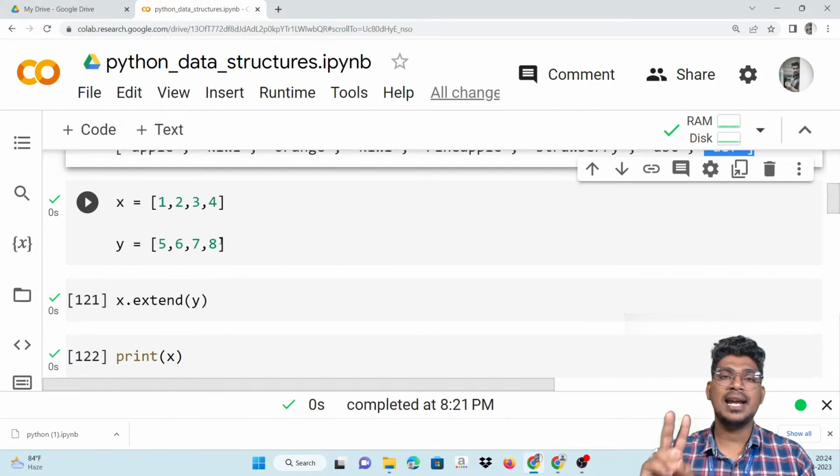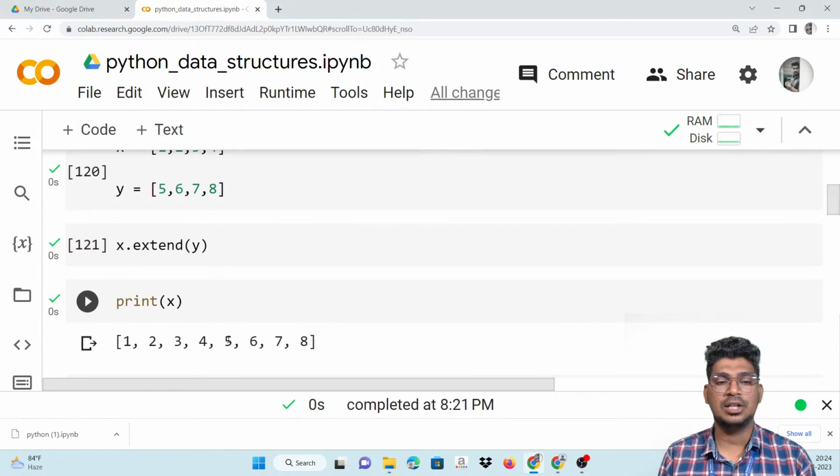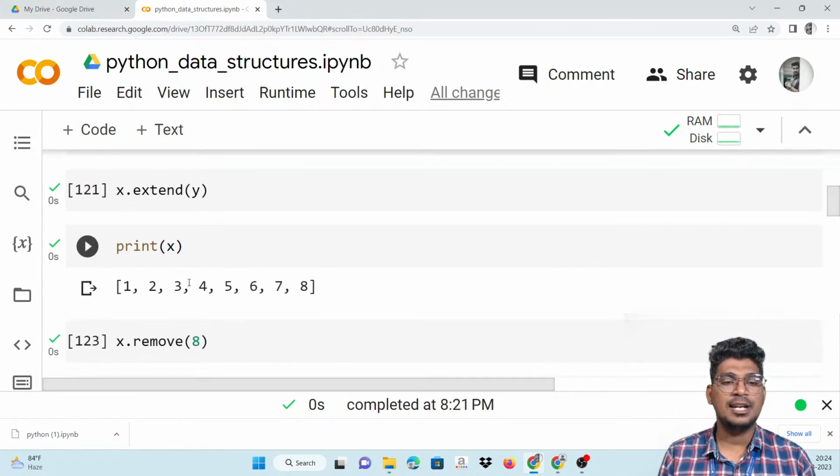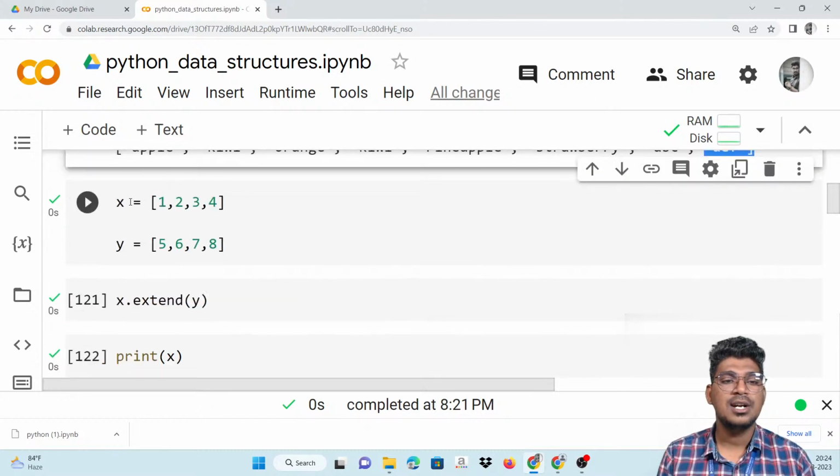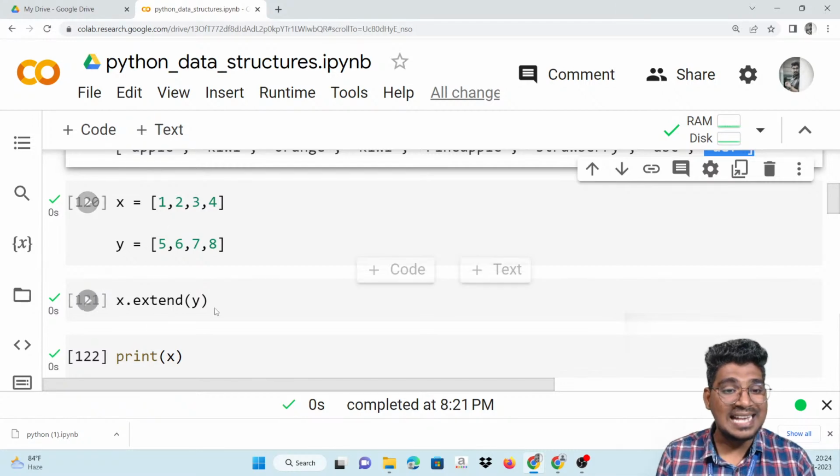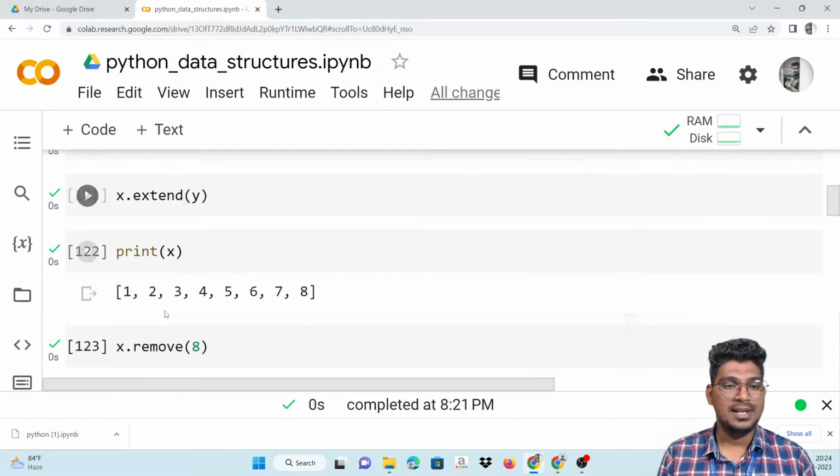Now I am going to create two different lists, X and Y. 1, 2, 3, 4 and 5, 6, 7, 8. Dot extend will help to add into one particular list. You can see here, to the X. Now the X will be 1, 2, 3, 4, 5, 6, 7, 8. It is going to add to the X list. That is extend.